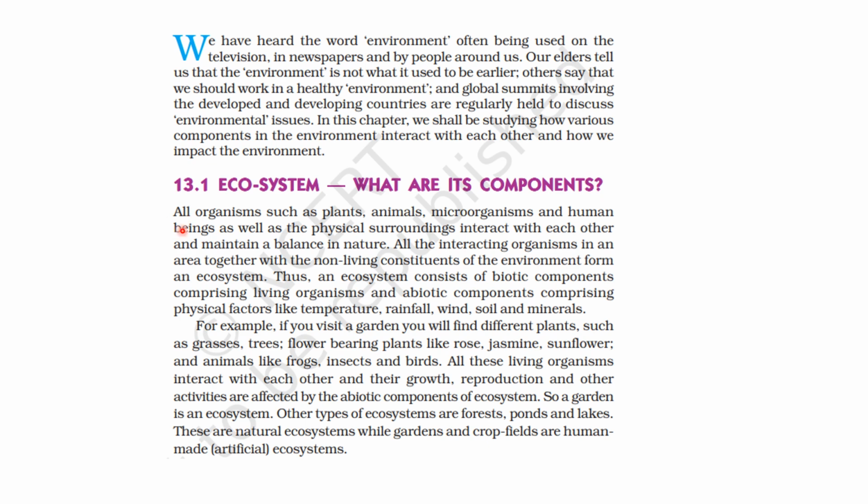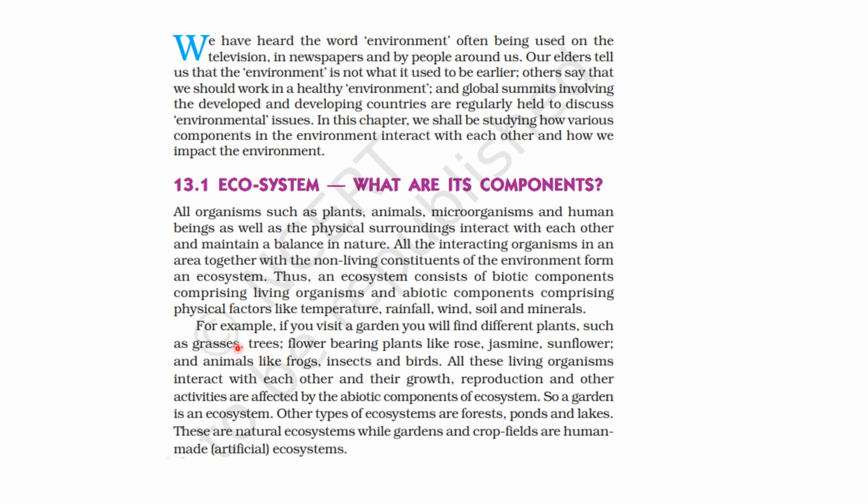Okay. So all the organisms like plants, animals, microorganisms and human beings as well as the physical surroundings interact with each other and maintain a balance in nature. So all the interacting organisms in an area together with the non-living constituents of the environment form an ecosystem. ठीक है, इकोसिस्टम में देखो दो कंपोनेंट्स होंगे, बायोटिक कंपोनेंट्स जो लिविंग ऑर्गेनिजम्स होते हैं, एंड एबायोटिक कंपोनेंट्स जो फिजिकल फैक्टर्स होते हैं जैसे टेम्परेचर, रेनफॉल, विंड, सॉइल, मिनरल्स, ये सब.